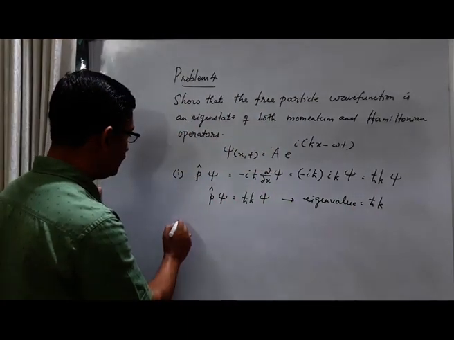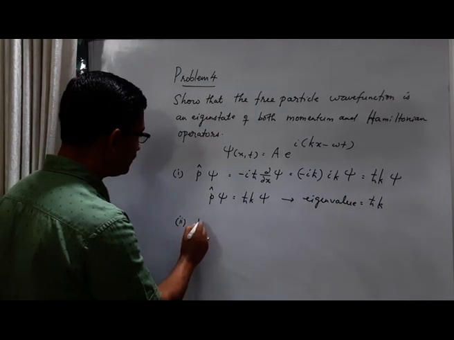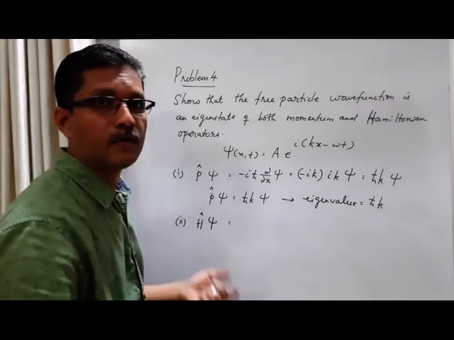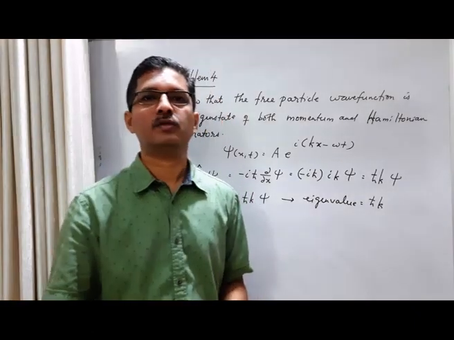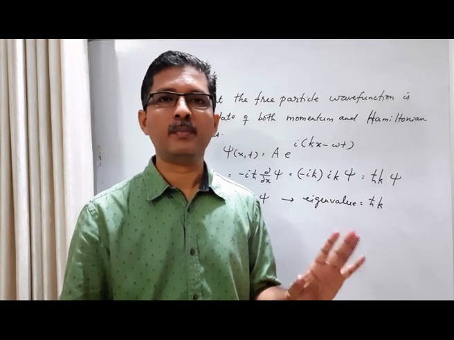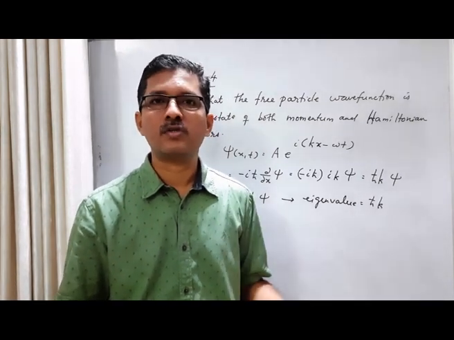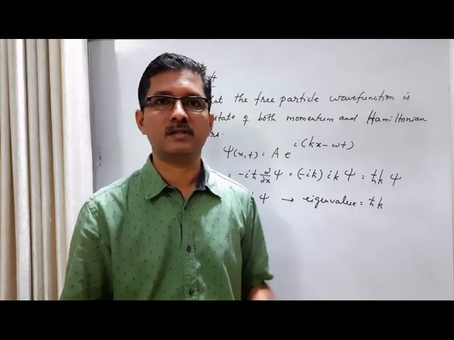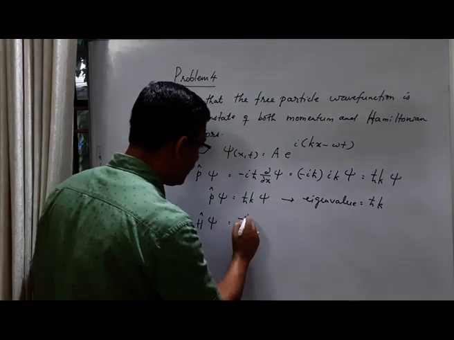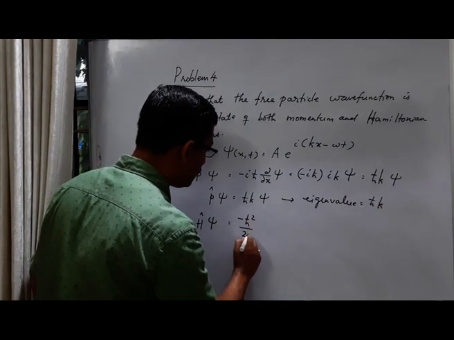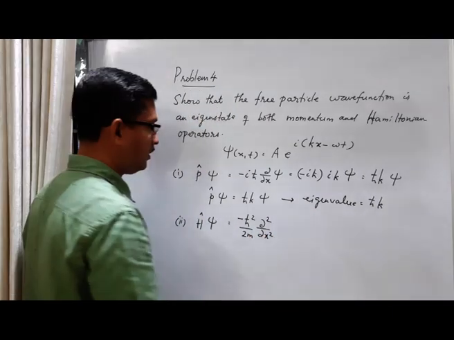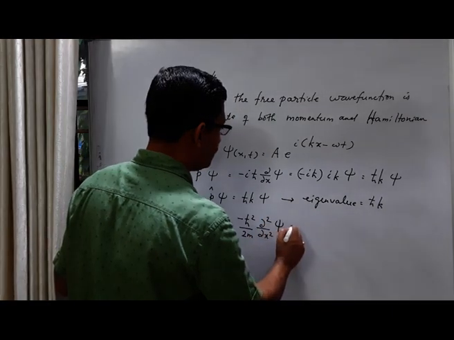Now consider energy operator, Hamiltonian. What is the Hamiltonian operator for a free particle? In general, Hamiltonian is kinetic energy operator plus potential energy operator. But for a free particle, there is no force acting on it. So potential energy is 0. Then there is only kinetic energy operator. So here the Hamiltonian operator is simply kinetic energy operator, minus h cross square by 2m dou square by dou x square acting on the wave function psi.